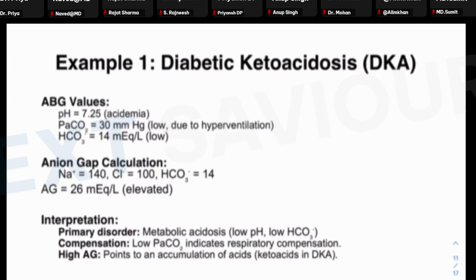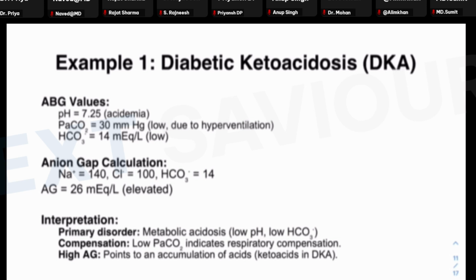I hope you would be able to calculate, you'd be able to identify the diagnosis of respiratory or metabolic acidosis or alkalosis, compensated or not, with the anion gap on the basis of what we have studied till this point. Now, let's talk about all the findings based on the examples which are usually kept in your examination.